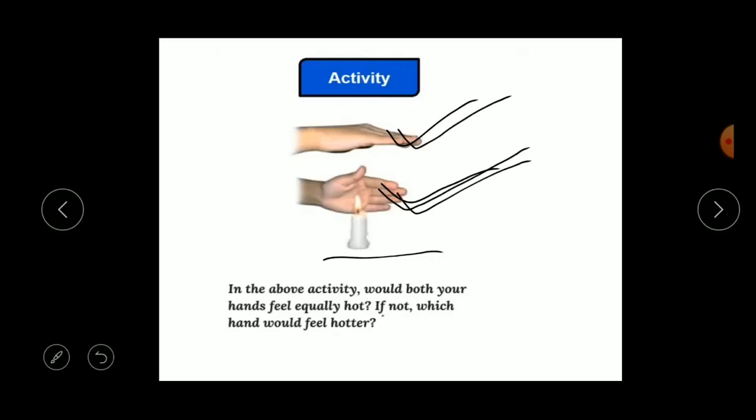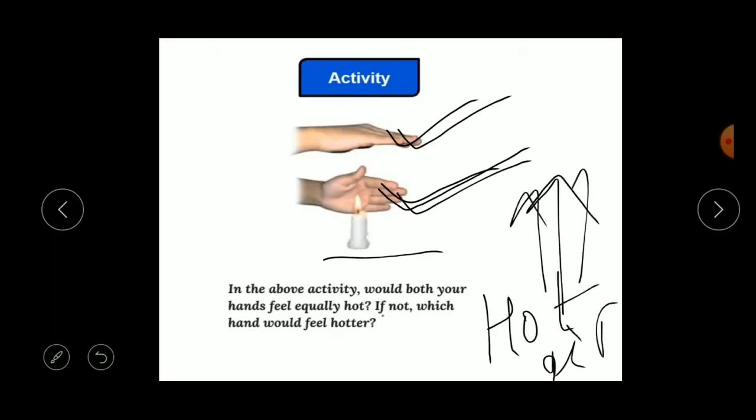So what does it mean? It is because of convection. So the hot air always rises up.